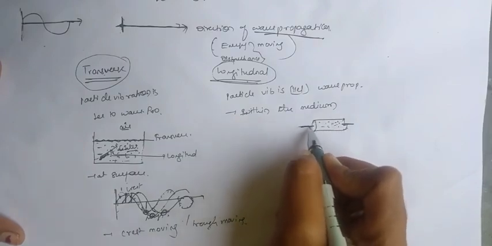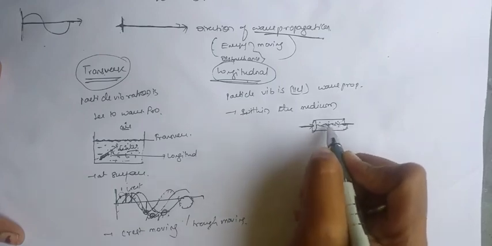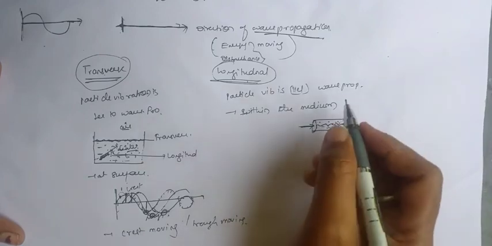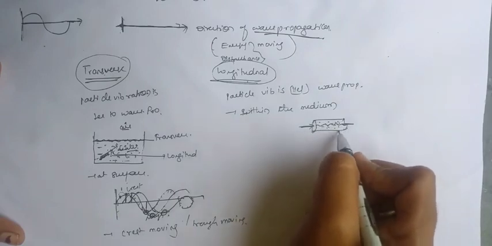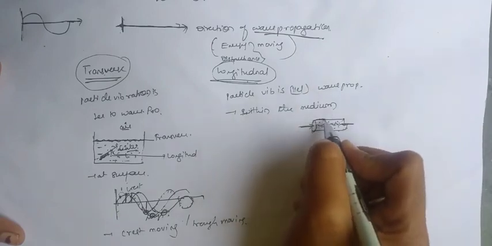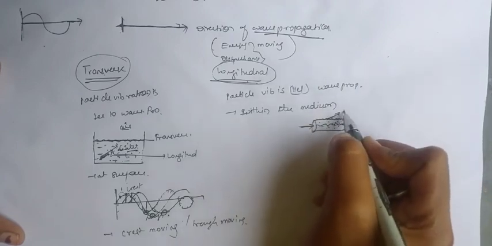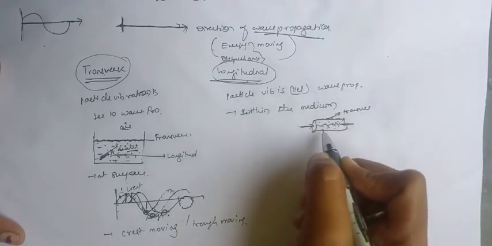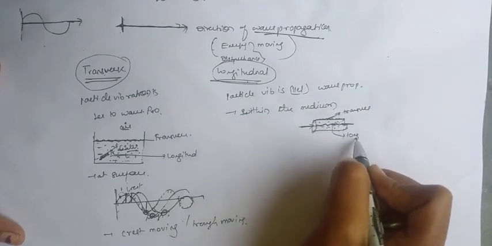When we knock it here, waves are formed inside. Also some vibrations are placed on the surface of this pen, so waves are formed there too. The waves formed at the surface are the transverse waves, and the waves formed inside the medium are the longitudinal waves.